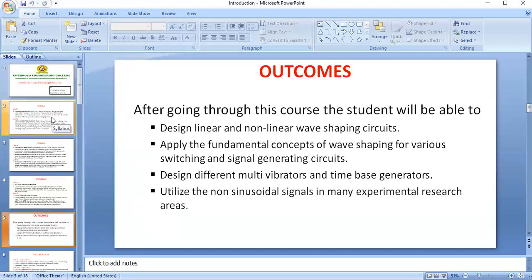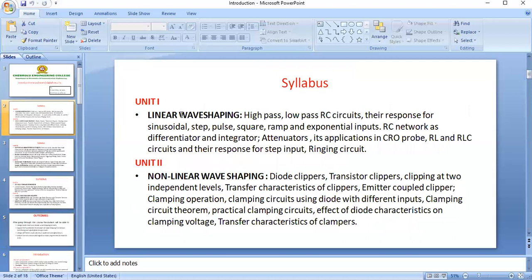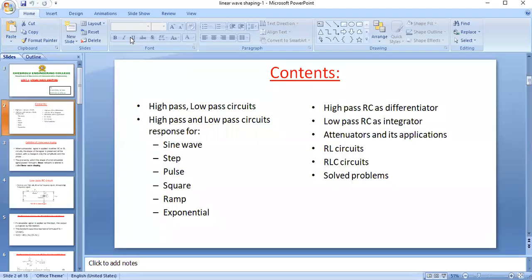The first unit is linear wave shaping circuits. These are the contents in the first unit. We are simply considering a linear network made with resistor and capacitor.